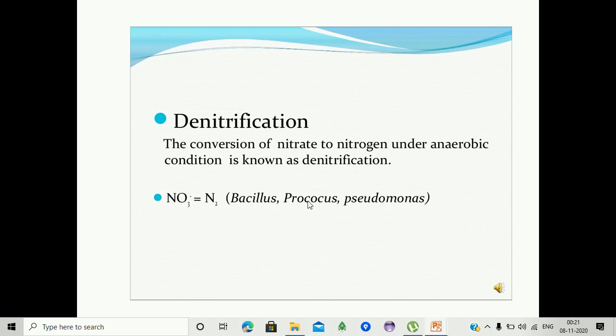Denitrification. Denitrification is the conversion of nitrate to nitrogen under anaerobic conditions. Here nitrate is converted into the dinitrogen molecule in the presence of bacteria such as Bacillus, Paracoccus, Pseudomonas, etc.